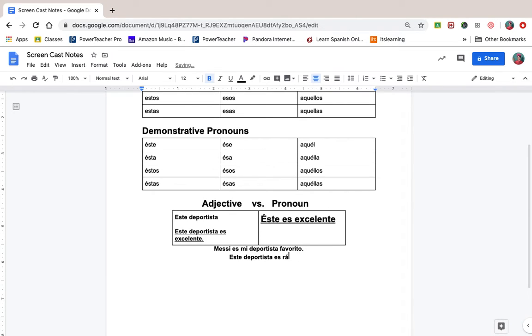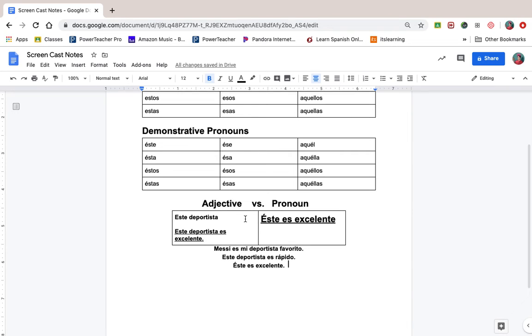Let's change the adjective a little bit. Éste, and again, I have to make sure to put my accent on that pronoun, and it's always the first E, if you notice up here. So here's my conversation. The first sentence, I'm introducing who my favorite athlete is. The second sentence, I'm saying this athlete is really fast. And then the third sentence, I'm saying he is excellent. So it's a progression. So this really can't happen until we've established who éste is.